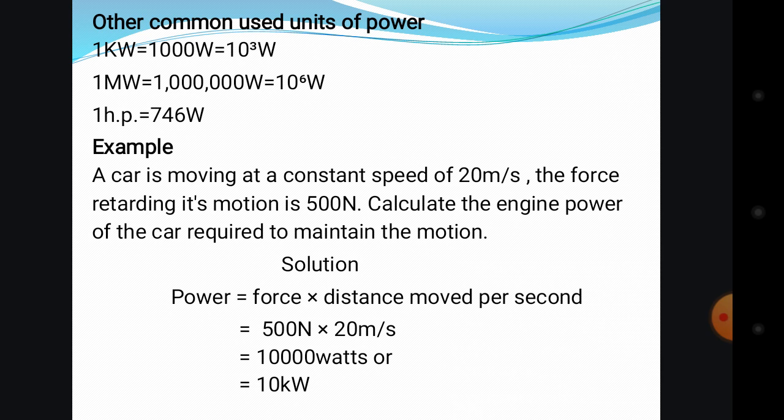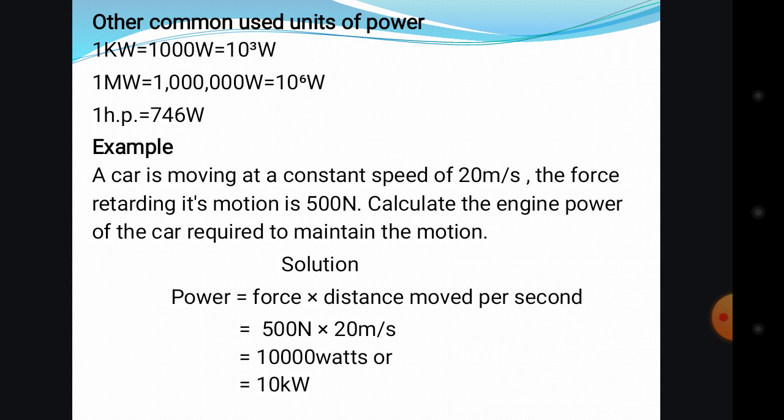We also have 1 HP. This 1 HP stands for 1 horsepower, which is equivalent to 746 watts. So this is some other unit of power. Okay, let's go to an example for calculating power. We have to calculate the power, and the example says a car is moving at a constant speed of 20 meters per second.